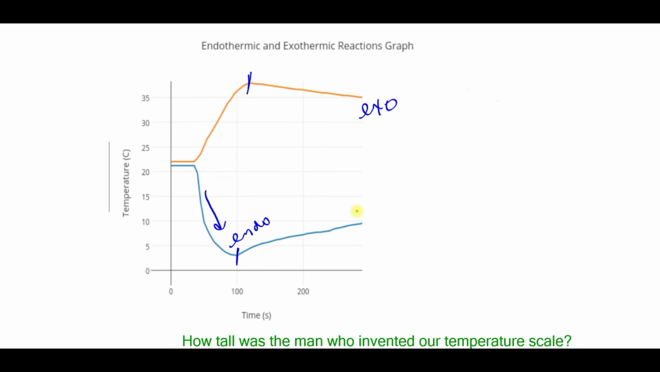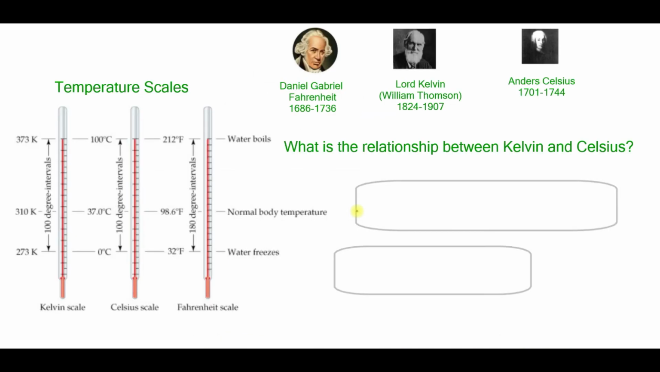How tall was the man who invented our temperature scale? He was fair in height. Daniel Gabriel Fahrenheit is the one that we're most familiar with. Scientists use Celsius because it is a scale of tens. Kelvin is actually one that is over here on the left.